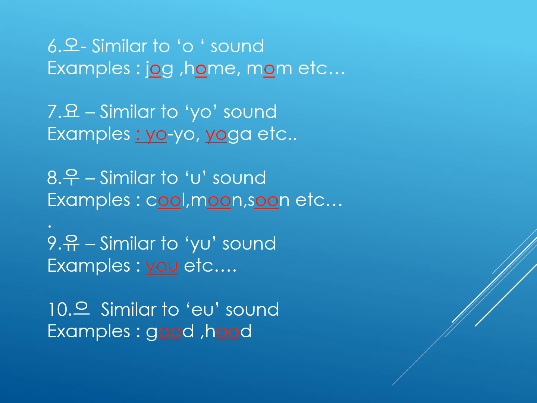Eighth one, oo. Like how we write T in English, the same you have to write: a horizontal line and one vertical line, T. Same sound as in cool, moon, soon. Ninth one, one horizontal line and two vertical lines: you. Tenth one, only a sleeping line, just pronounce as oo. The oo sound as in good, hood.